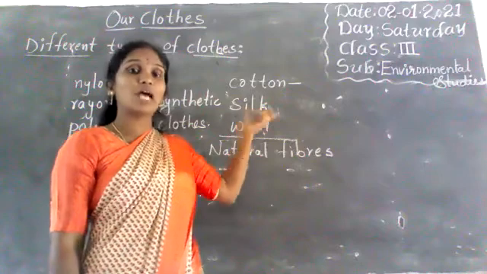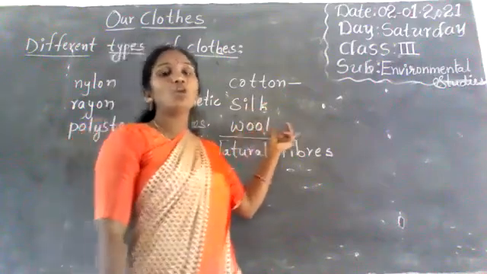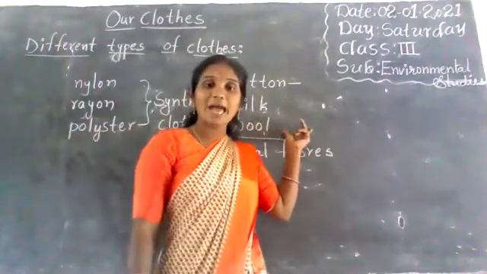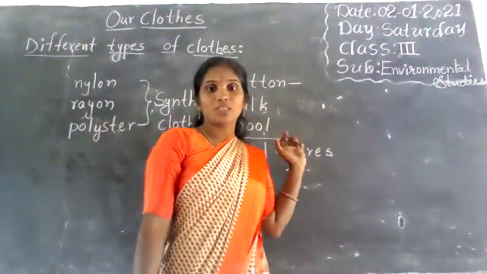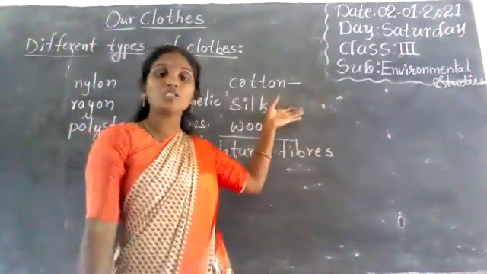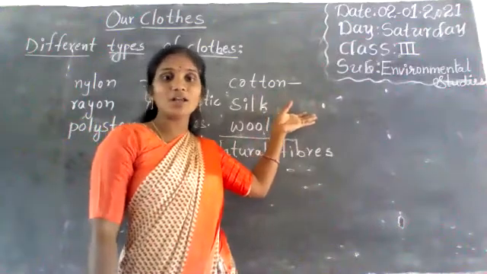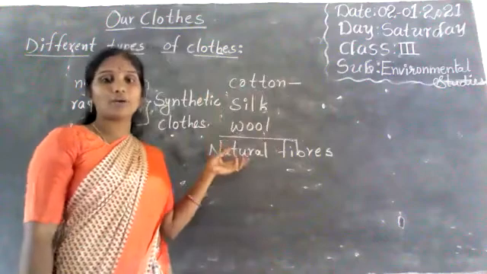We get silk from the silkworm. And wool. We get wool from the hair of sheep, rabbit, camel and goat. So animals and plants are natural things. So these are the natural fibers.